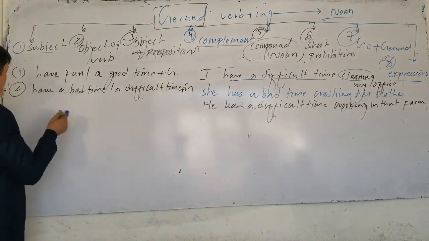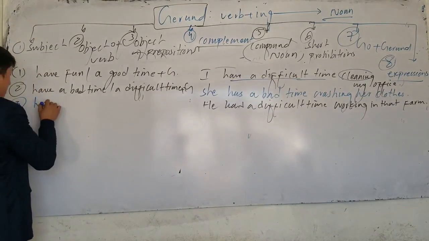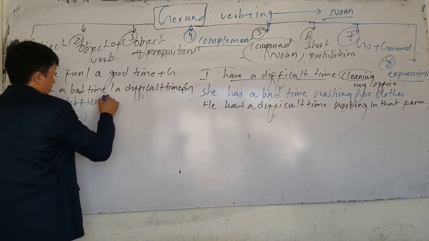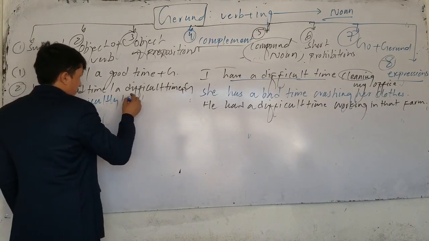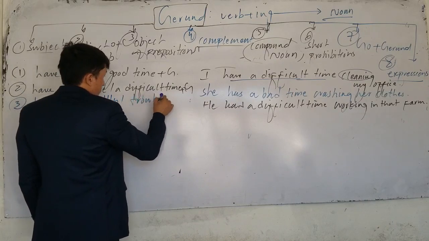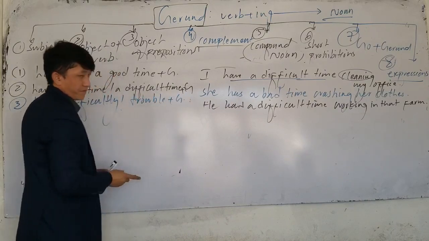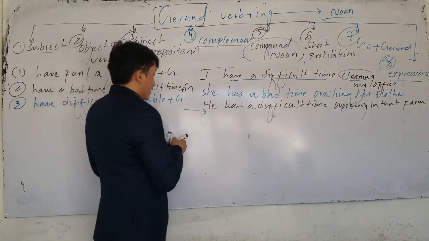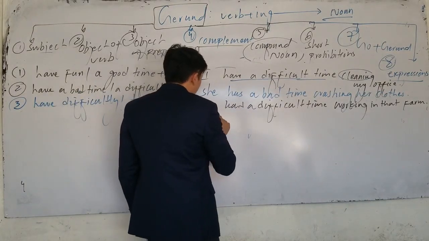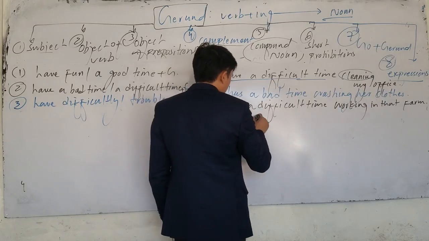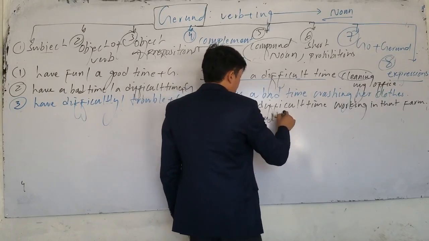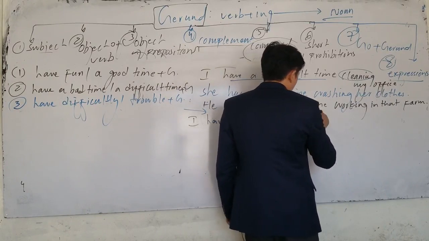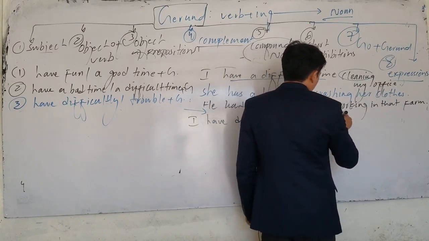The next structure, number 3, we can say have difficulty, or we can say have trouble, plus gerund. Let me write the example here. I have difficulty walking outside.